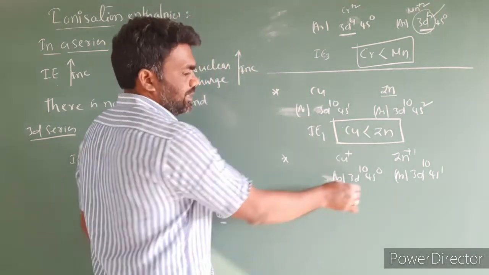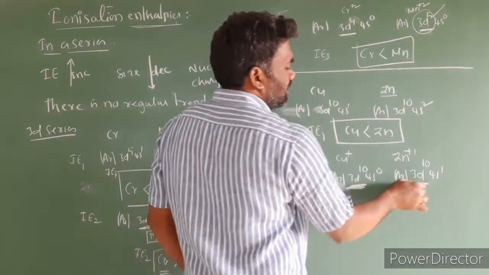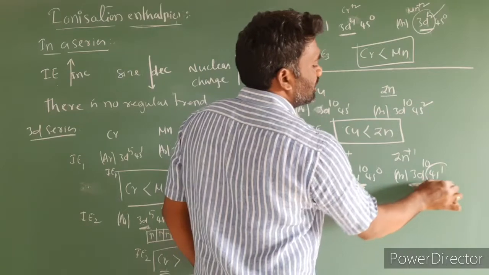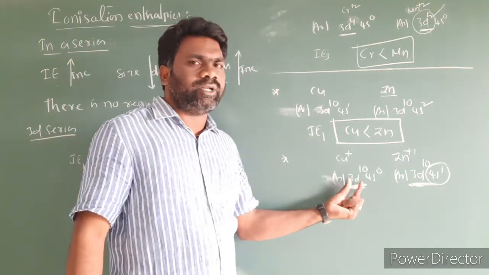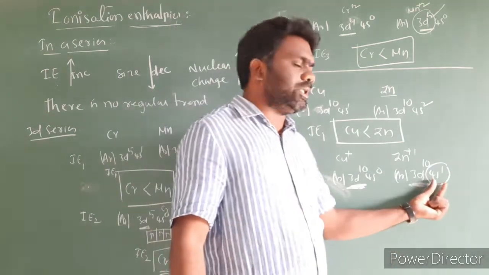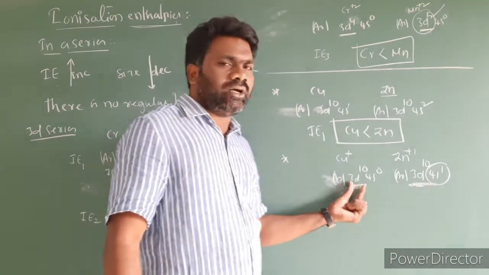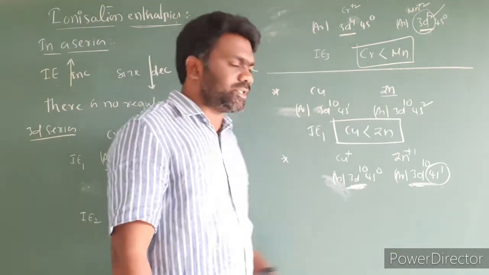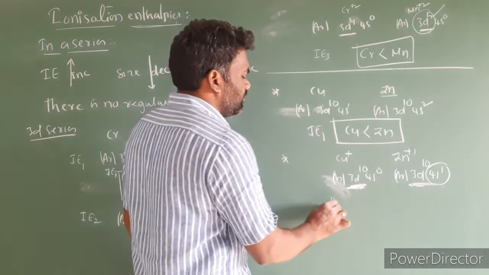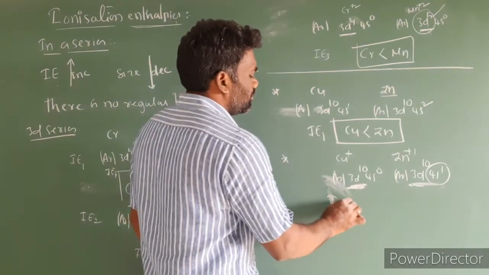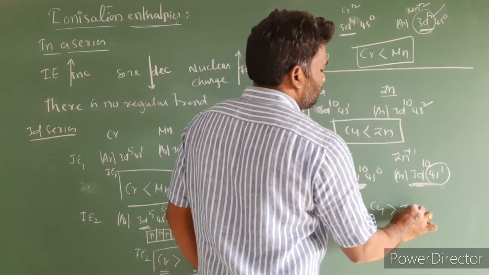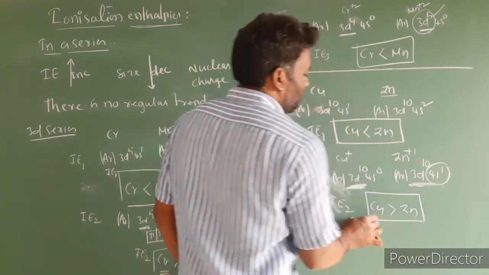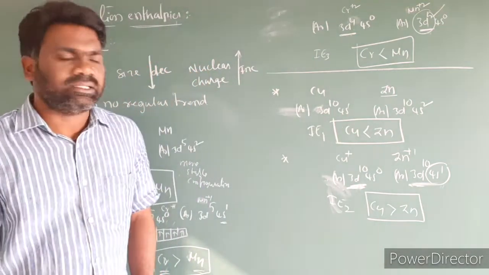Look at this configuration. Here we have the d10 configuration. Here we have to remove the 4s1 electron. Removing an electron from the d10 configuration requires more energy compared to the 4s. This is a completely filled electron configuration. As a result, IE2 of copper is greater than zinc.